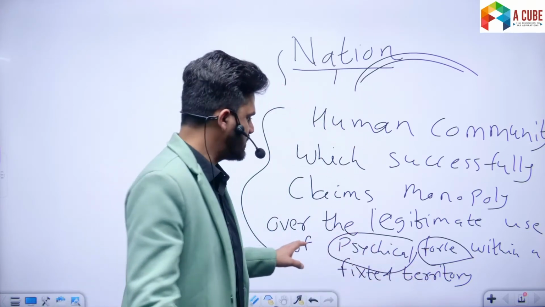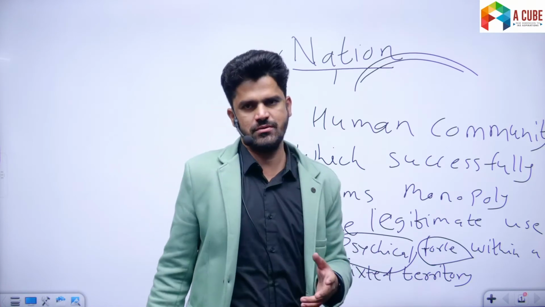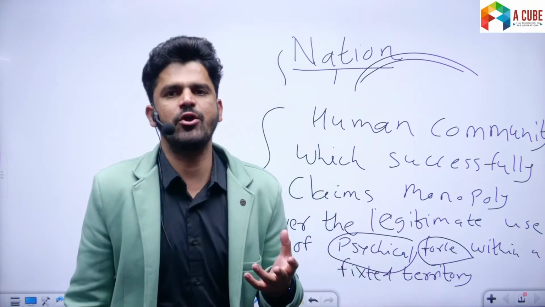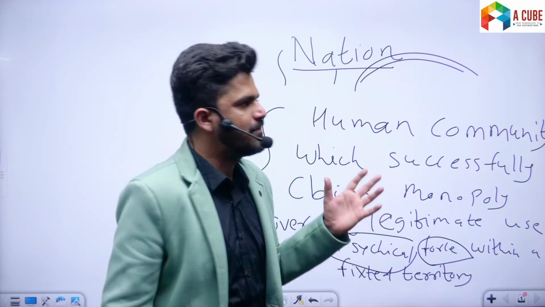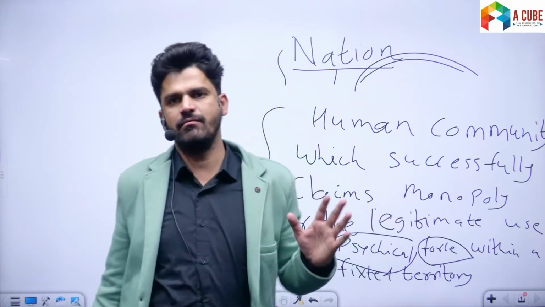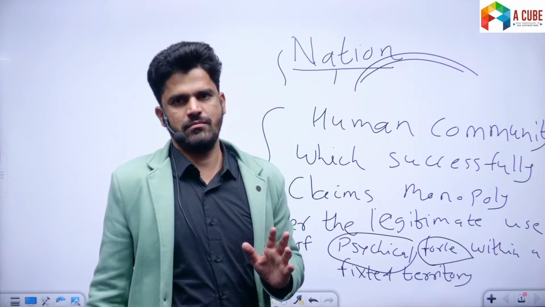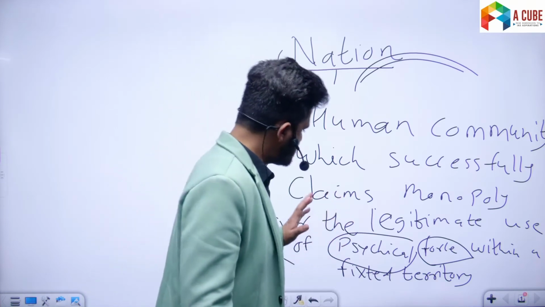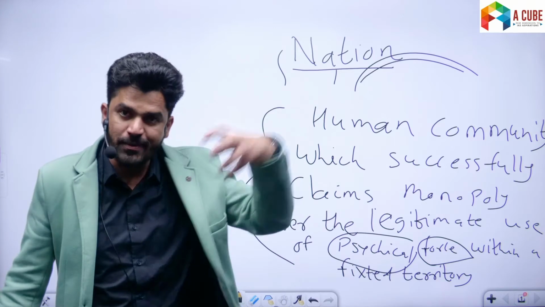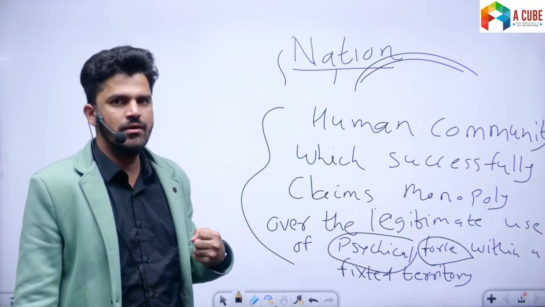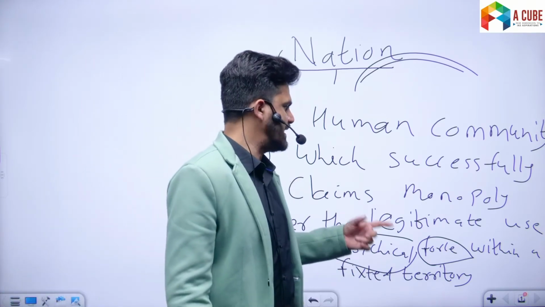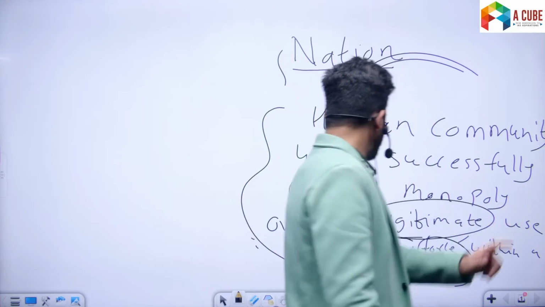But the use of physical force cannot be arbitrary, despotic or tyrannical. The state has a monopoly on physical force, but that should be legitimate. State has legitimate use of physical force.